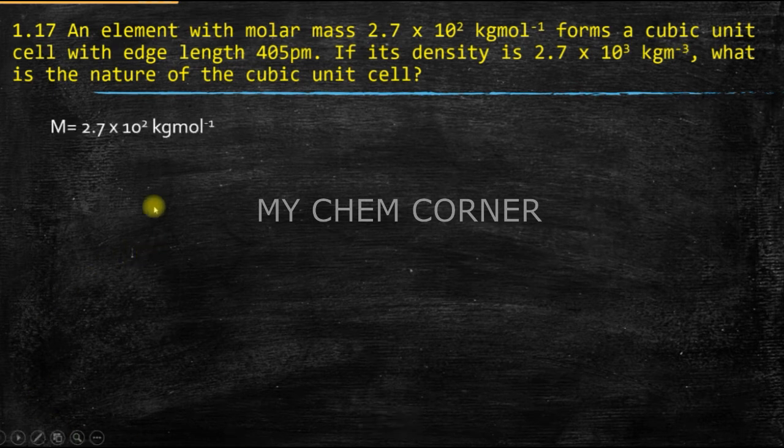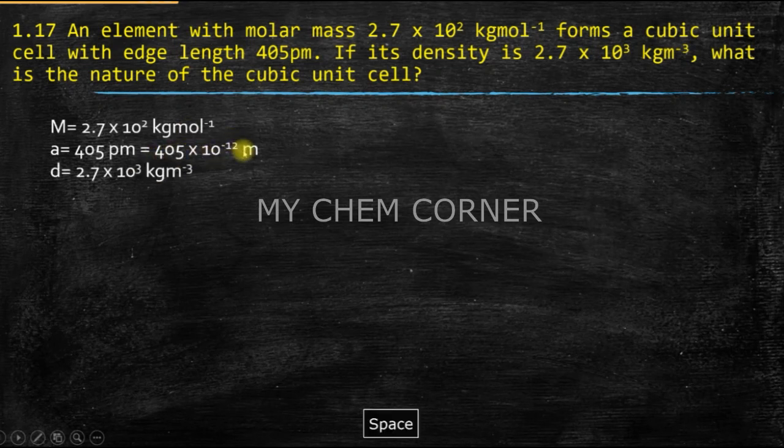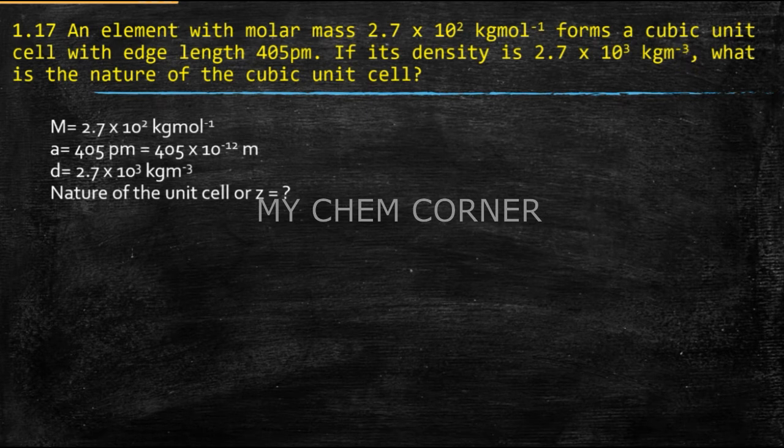We are given M, which is the molar mass, 2.7 × 10^2 kg per mole. We are given the a value, which is the edge length, 405 picometer, but we need to convert this to meters. So it will be 405 × 10^-12 meters. The next one is density, which is 2.7 × 10^3 kg per meter cube. We are asked to calculate the nature of the unit cell, which means the Z value.